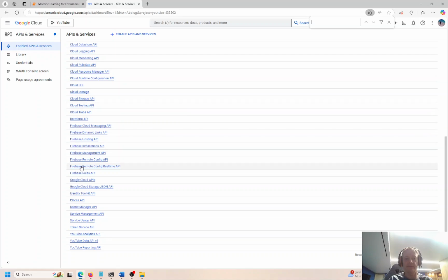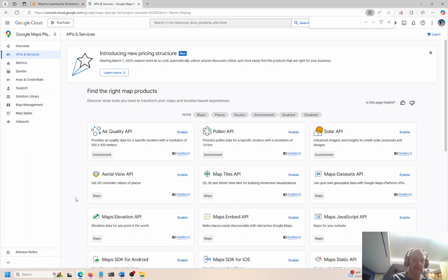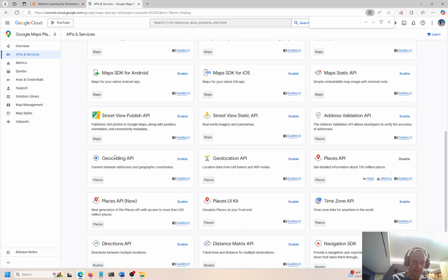So maybe everything is consolidated into, what is this? Google Places now? That might be it. I thought they used to have three different ones. I did have a couple different API keys. There's Air Quality, Pollution, Google Maps Street View, maybe this is it. Let me see real quick. Google Maps. Okay, so I think they do have a couple.